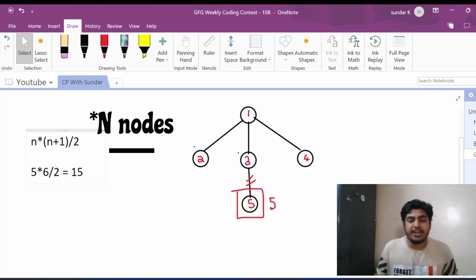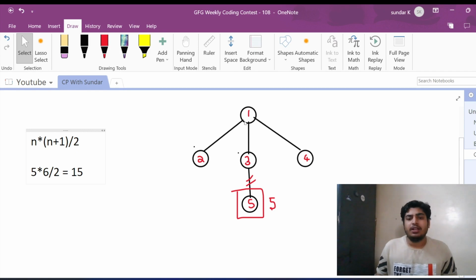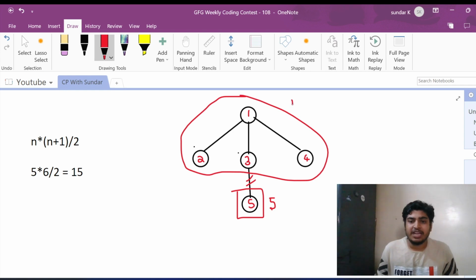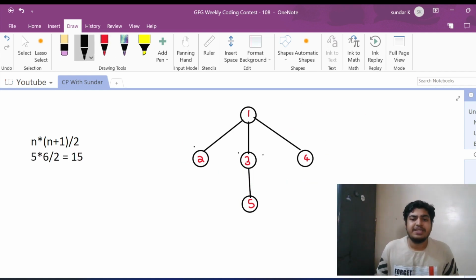So if one component has 5 as the sum, then the other component should have 15 minus 5, which is 10. So this component will have a sum of 10. Hence, after getting these 2 sums, we'll be taking the absolute difference. So let's say we want to remove this particular edge. Then we should be able to somehow calculate the sum of all the elements in the subgraph with 3 as the root.